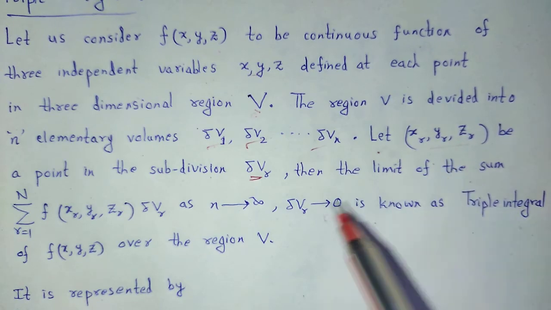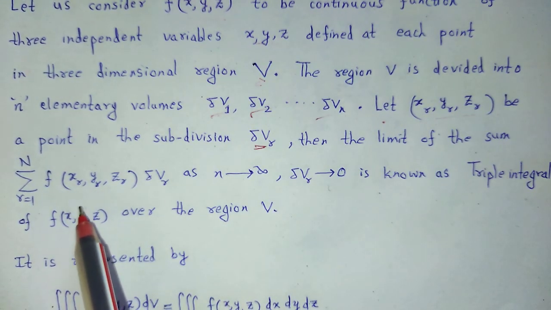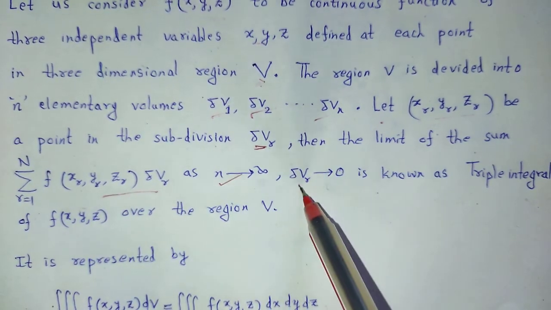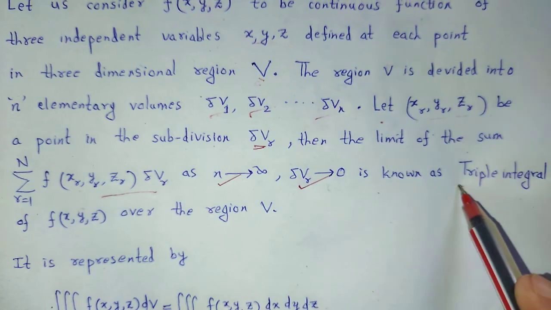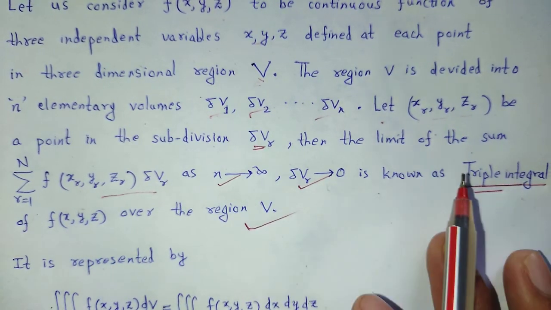Then the limit of the sum from r equal to 1 to n of f of x r, y r, z r del Vr as n tends to infinity and del Vr tends to 0 is known as the triple integral of the function f of x, y, z over the region V.